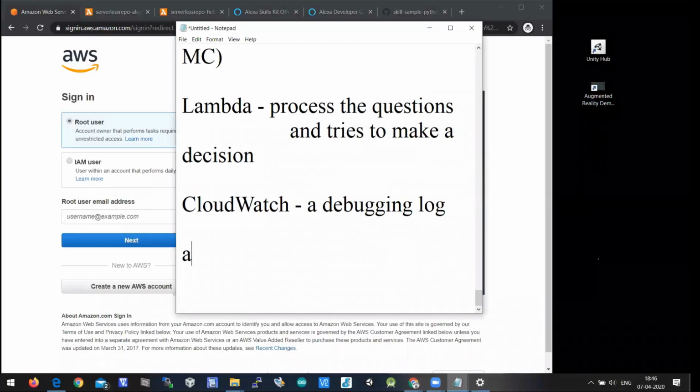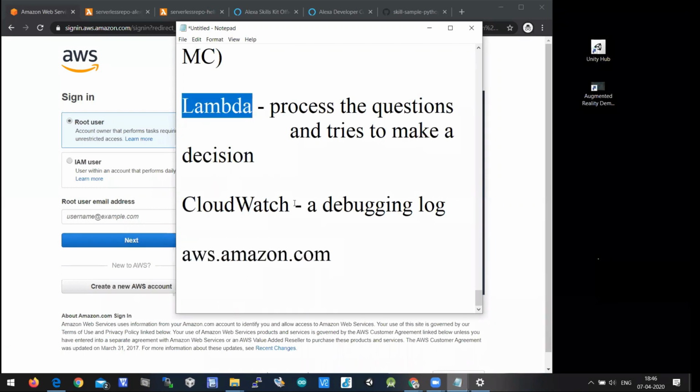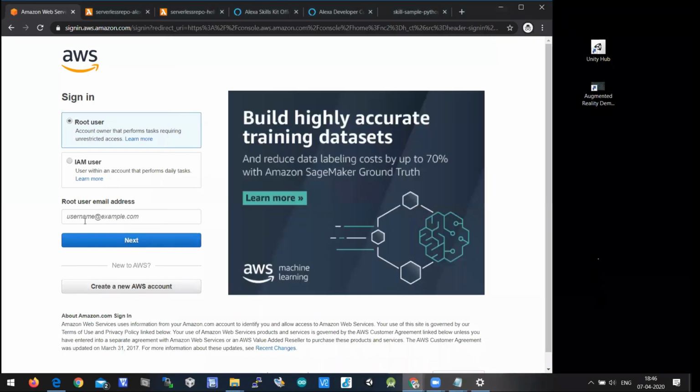So I'm talking about aws.amazon.com. I'm showing you where the services of Lambda and CloudWatch are. You need to log in as an IAM user.